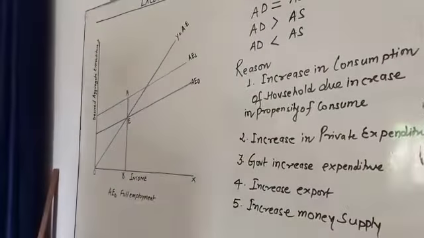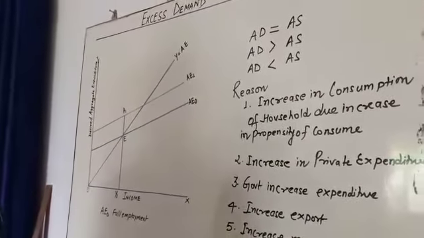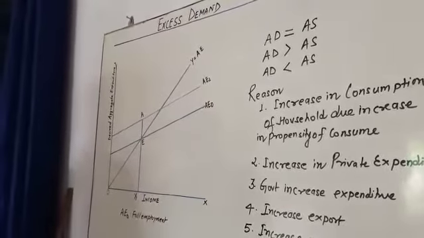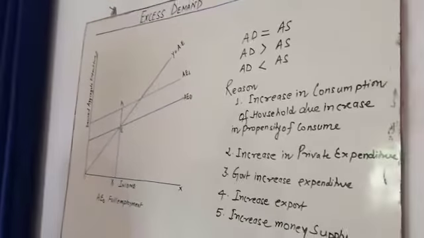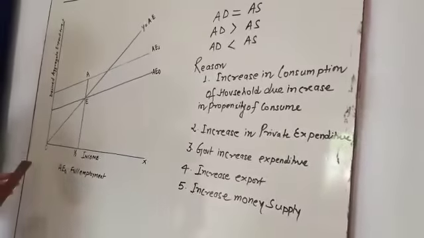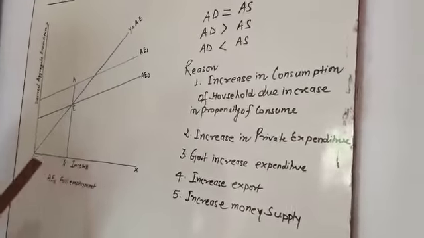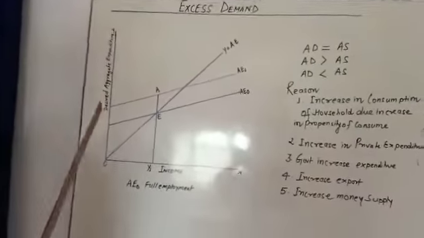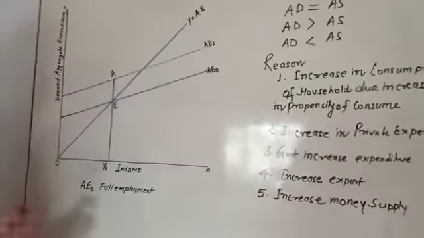So come to the graph. First you have to understand, my dear student, that in this graph, income is on the x-axis and on the y-axis I take desired aggregate expenditure. Here you have to understand a very simple logic.